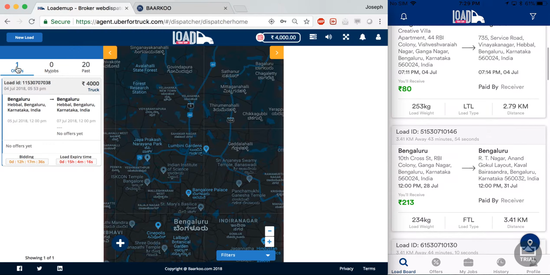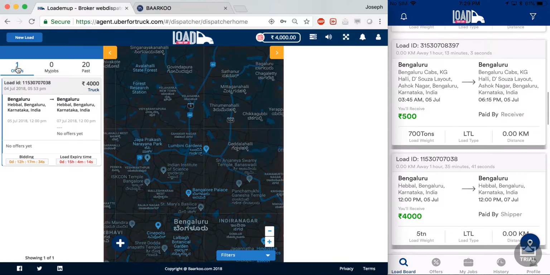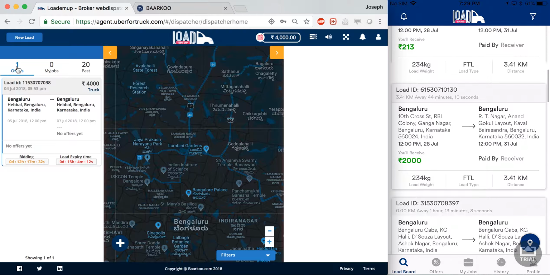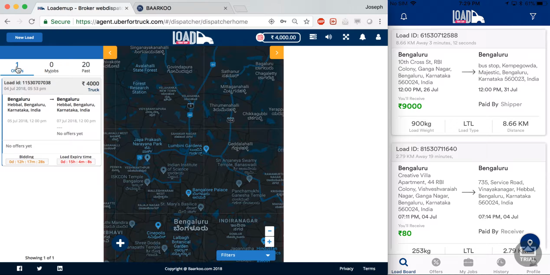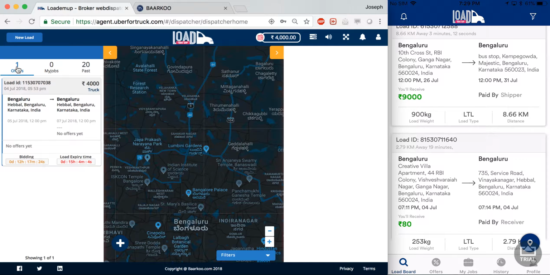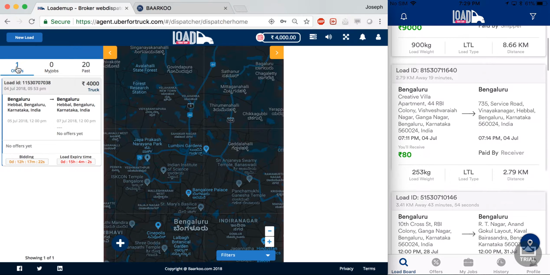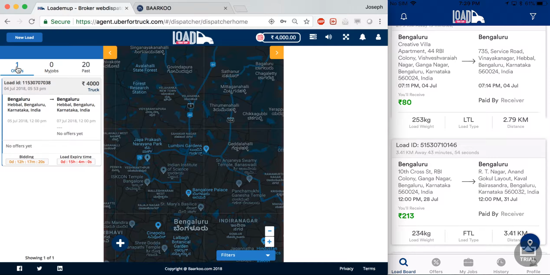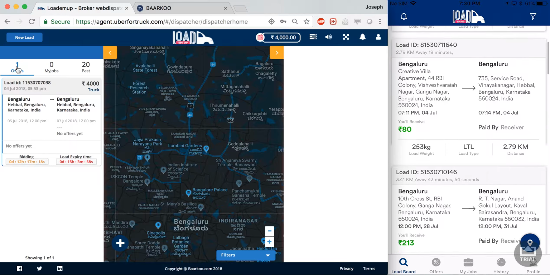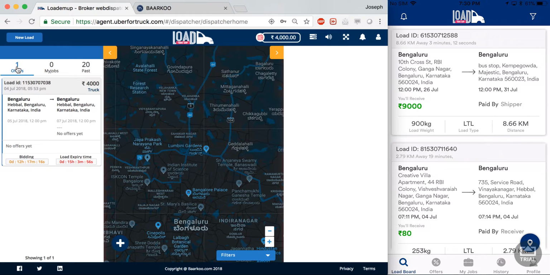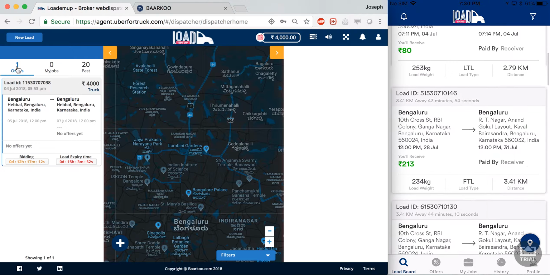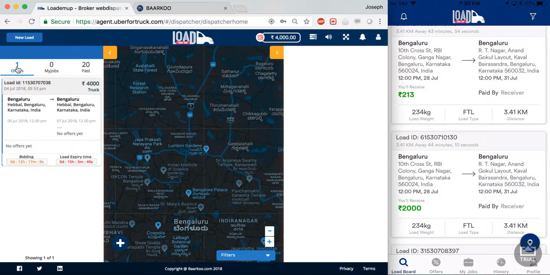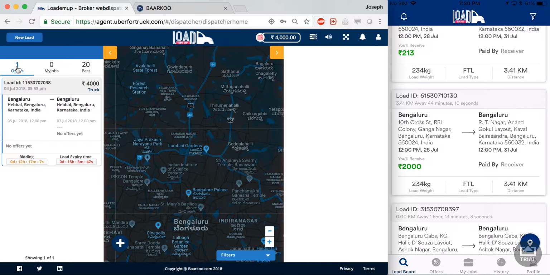So I'm now logged into my carrier app as well, and I will briefly go through the pages on the carrier app. On the first page, we have something called the load board. The load board is where all loads posted by shippers will be displayed. Every carrier who has the potential to accept these loads can view these loads on his load board, and as you can see, all these loads have been created for this particular carrier's vehicle type.